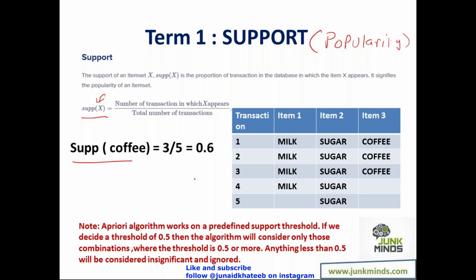Now suppose I want to get the support for coffee. The total number of transactions that I have is 5, out of which coffee appears 3 times. So the support of coffee, or popularity of coffee, is 3 divided by 5, which is 0.6. Now, guys, 0.6 is effectively 60%, which is pretty high, right? But understand, we'll keep getting very high numbers because there are only 5 transactions that we are looking at and just 3 products.